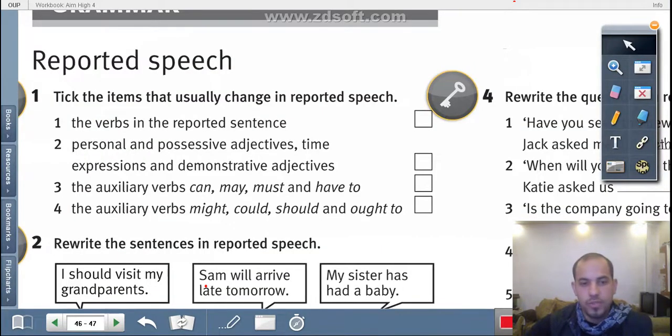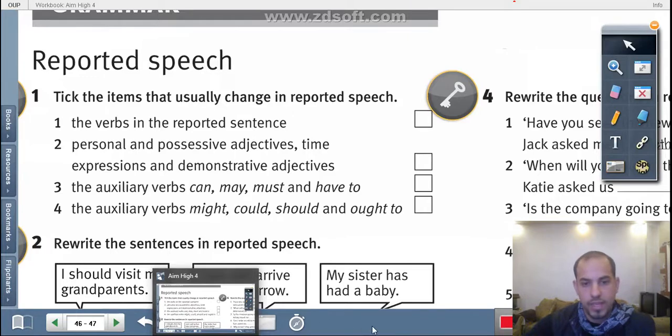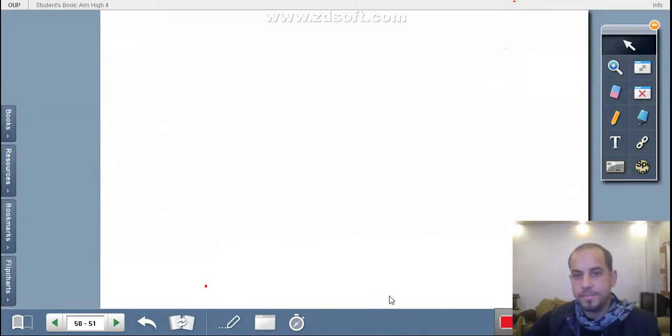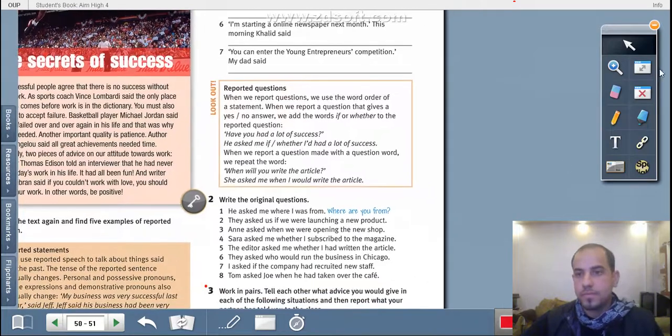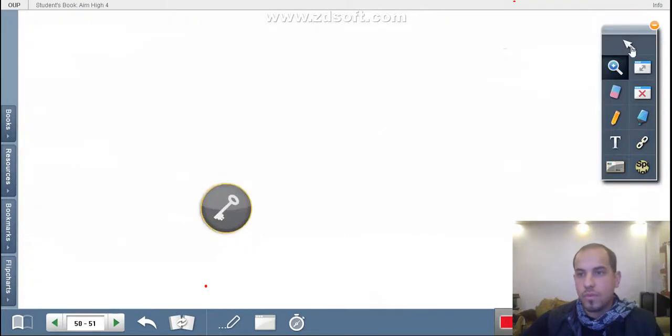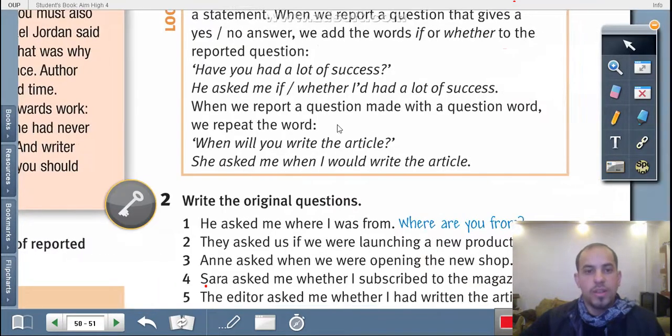Let's now move to the second part. Okay, look here now. When will you write the article? Now here we are discussing the WH questions. When we report a question with the WH question word, we repeat the same word, as we explained.